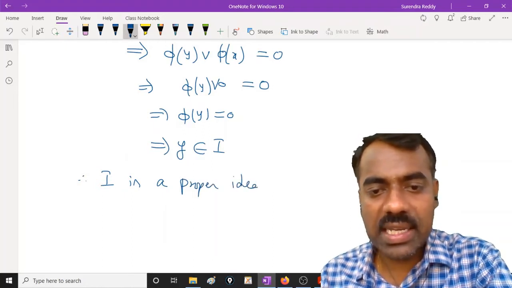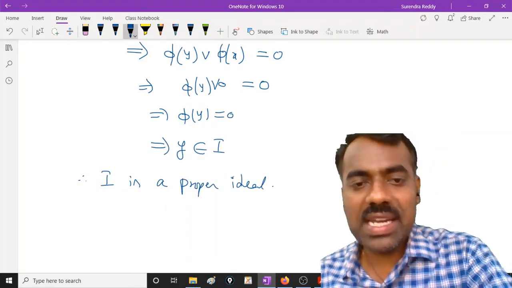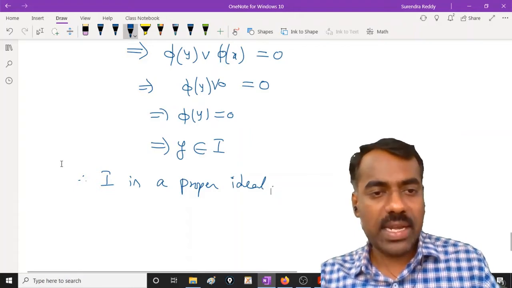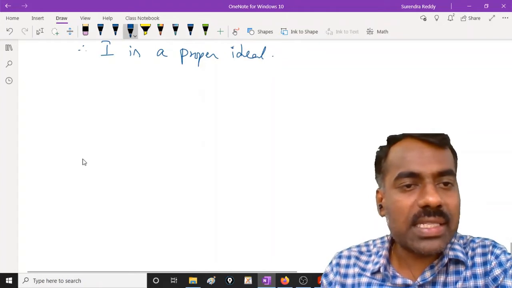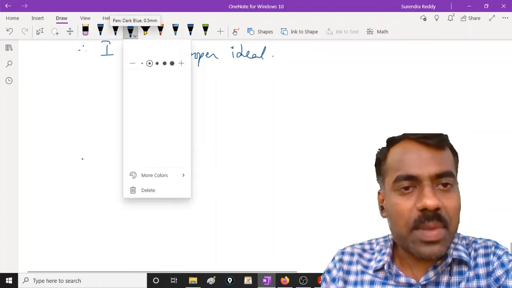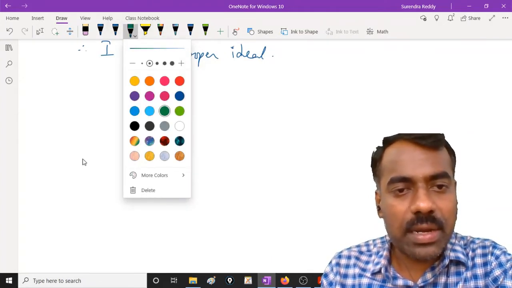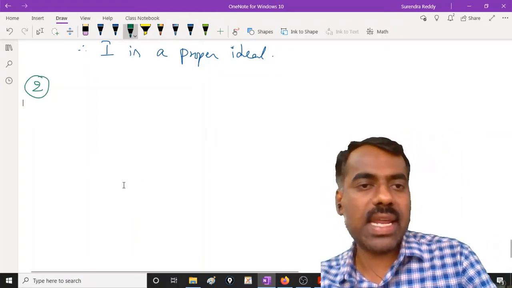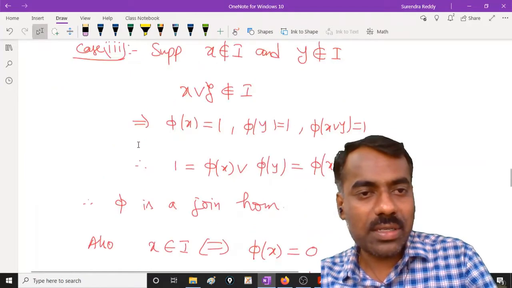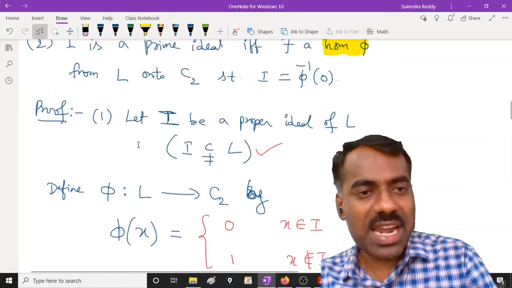Whenever there exists a join homomorphism satisfying that condition, then it is a proper ideal. That proves statement 1. Is statement 1 clear? Because if you understand statement 1, then statement 2 is not a difficult one. We want to prove statement 2. It is about prime ideals, right? Statement 1 is about any proper ideal, which need not be prime.